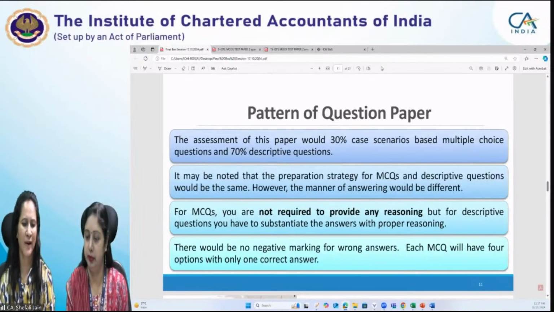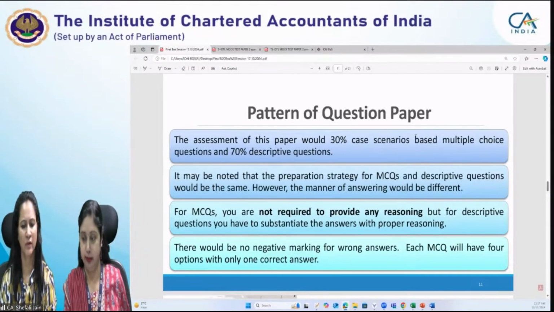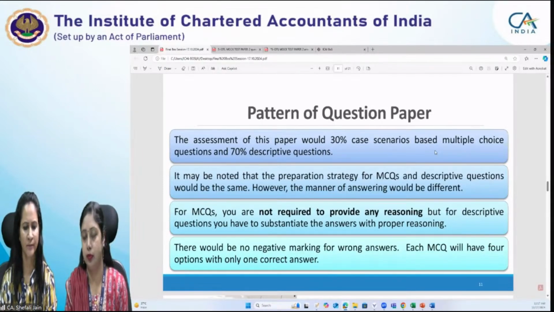Then coming to the pattern of the question paper, as we have discussed, 30% is case scenario multiple choice questions, and 70% is descriptive questions. The preparation strategy, however, for MCQs as well as for descriptive questions would be the same. It is only the manner of answering the questions which is different. The preparation strategy is the same.